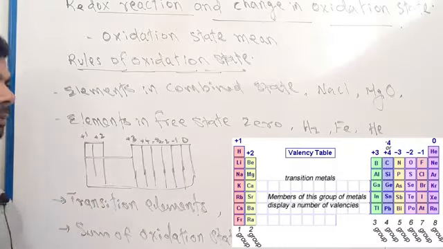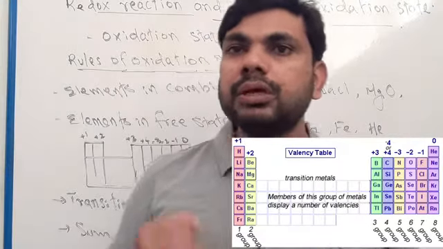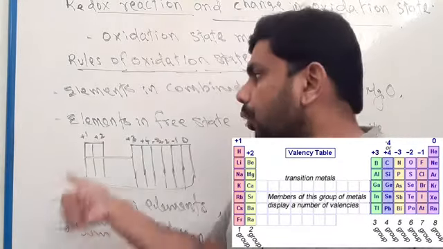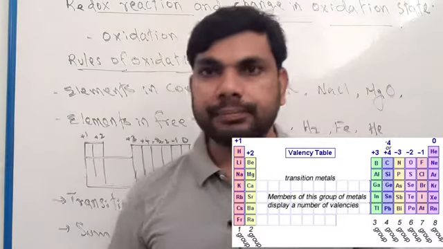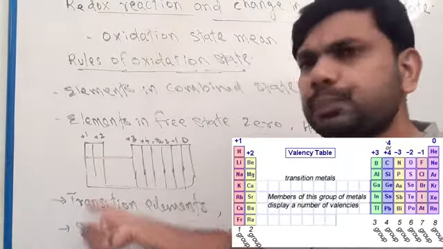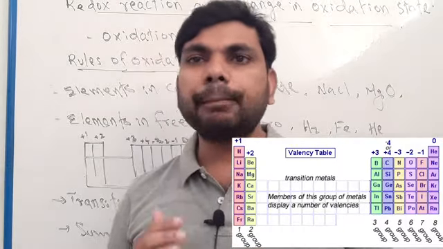Group 1 elements mean lithium, sodium, potassium, rubidium, cesium, francium. All group 1 elements have plus 1 oxidation state.